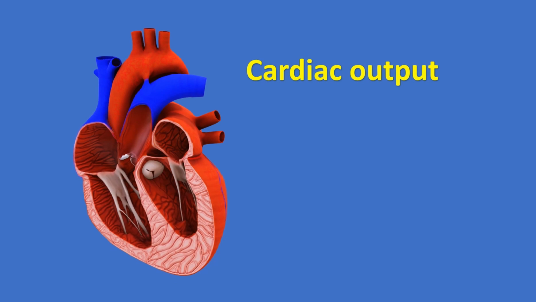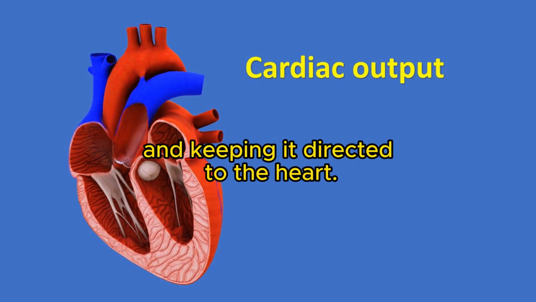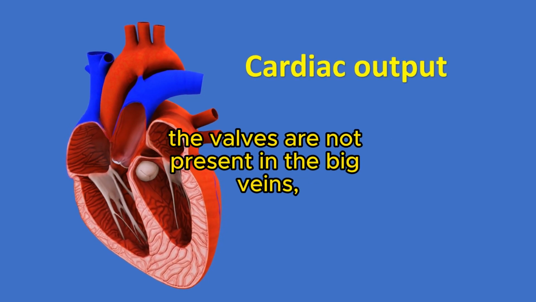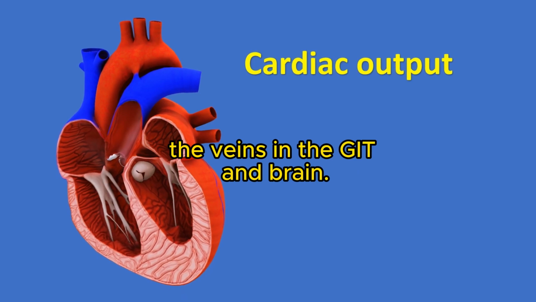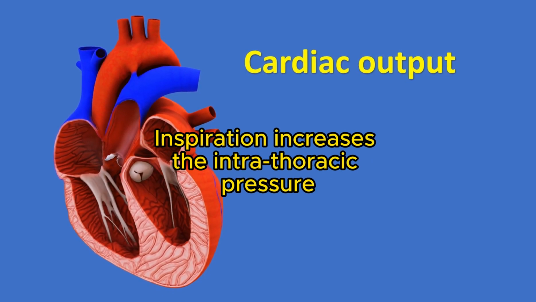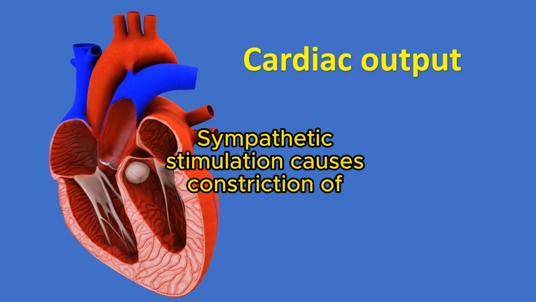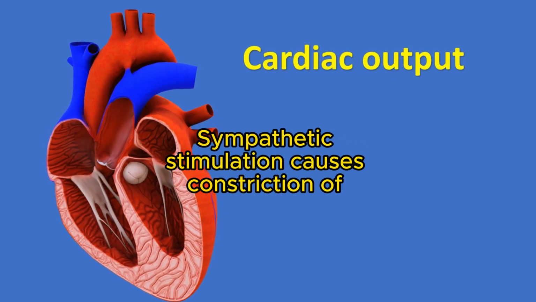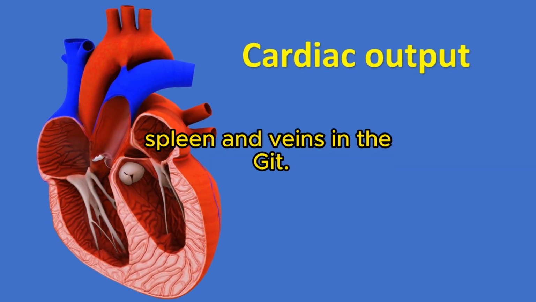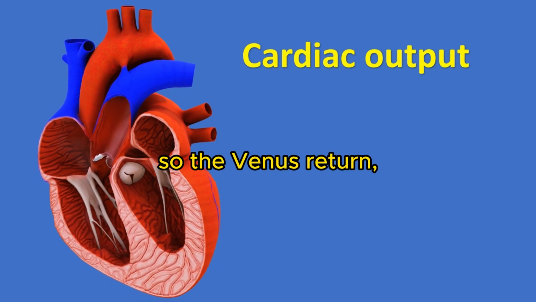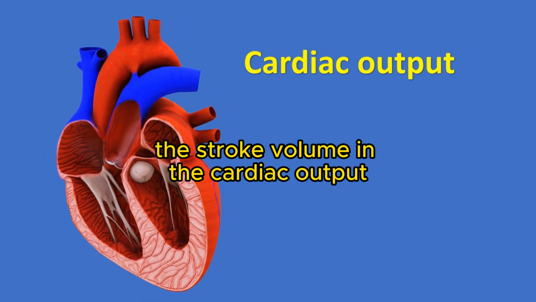Valves in the veins prevent the blood from returning back and keep it directed to the heart. The valves are not present in the big veins, very small veins, the veins in the gut and brain. Inspiration increases the intrathoracic pressure negativity and the venous return. Sympathetic stimulation causes constriction of the veins plus the other blood reservoirs, pulmonary veins, spleen and veins in the gut, so the venous return, the end-diastolic volume, the stroke volume and the cardiac output will be increased.